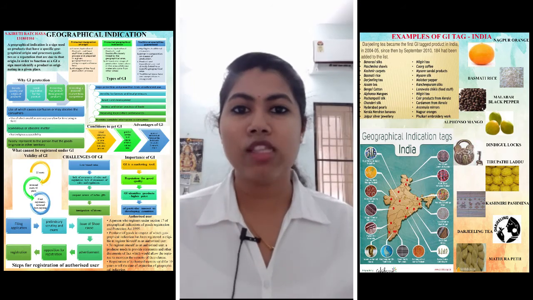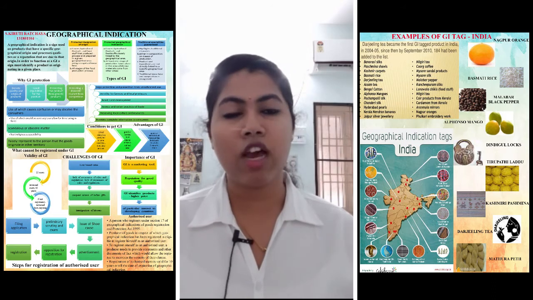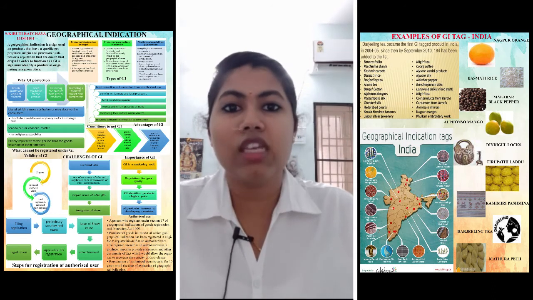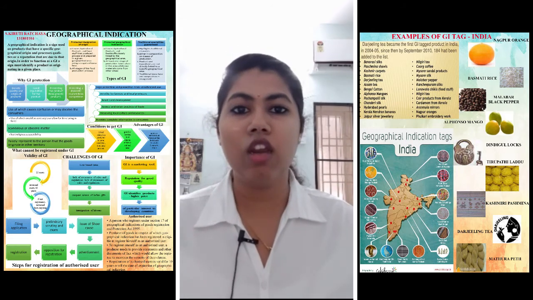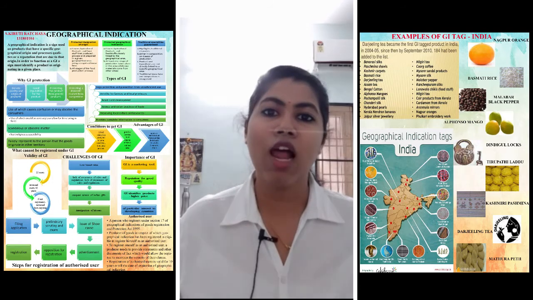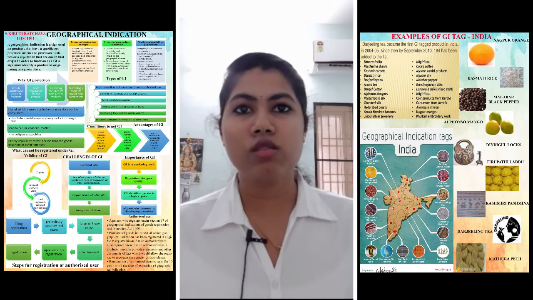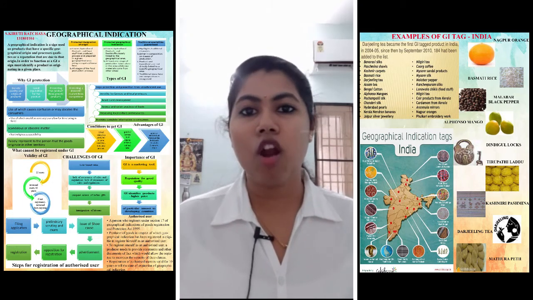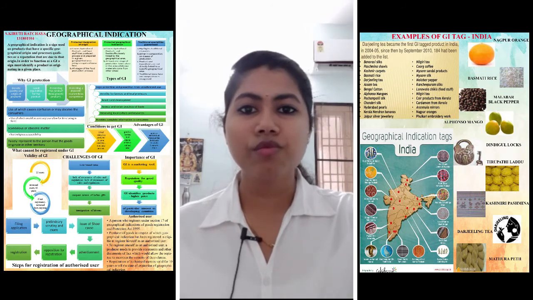And it also provides complete information to the consumers. That is, with the same example of Darjeeling tea, the consumers will be aware of how the tea is produced, or how it is made, how the process is carried out. So they have complete information on the production process of that particular product. So this will give increased belief from the consumers in that product, and the product will be protected from competition, and it will have a high economic value.